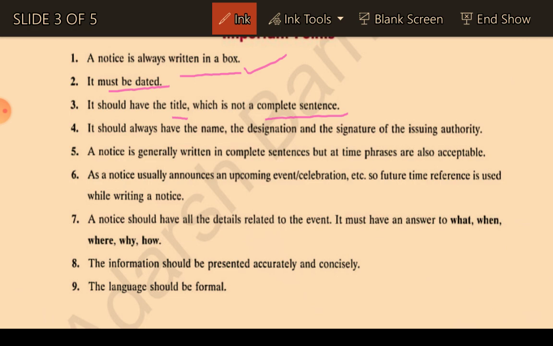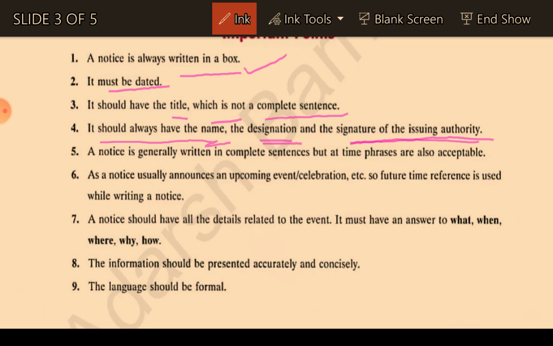Next, it should always have the name, the designation, and the signature of the issuing authority. That means at the end of the notice, the name of the person who is writing, the designation of that person, and the signature. These are the three most important things. It should be mentioned who is writing the notice.